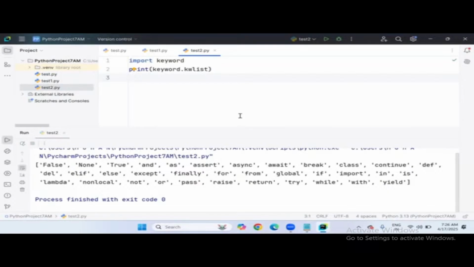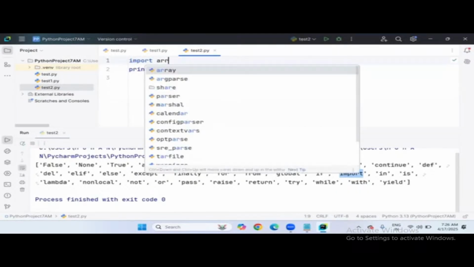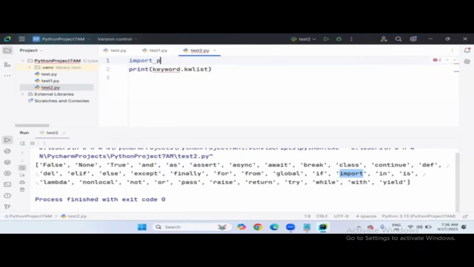And notice this, already in this program, one keyword is used: the import keyword. So import is also a keyword. You can see this here. This keyword can be used for importing libraries, like import pandas, import matplotlib, import numpy. These are Python packages, right? Whenever you want to work with numpy arrays, you can import numpy. These are the libraries, pandas. As I said, some libraries will not be available, you have to install them explicitly.